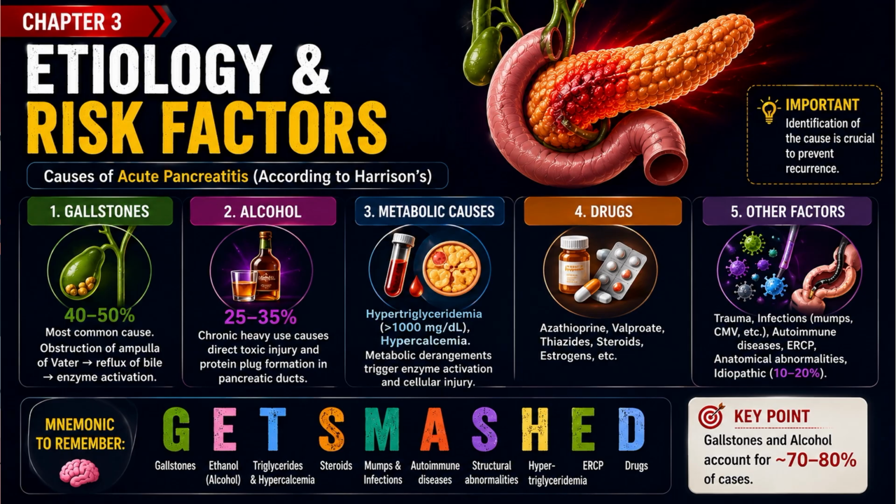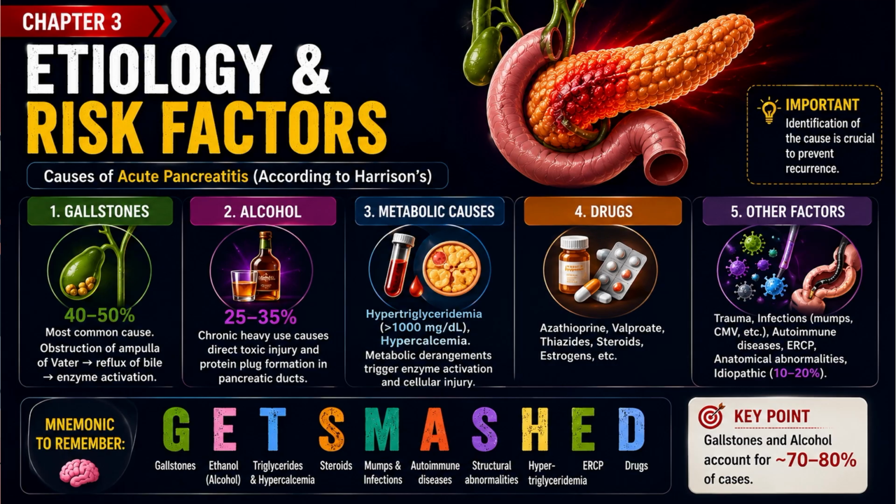Third, metabolic causes. Hypertriglyceridemia above 1000 mg per dL and hypercalcemia also lead to pancreatitis. Metabolic derangements trigger enzyme activation and cellular injury. Fourth, drugs like azathioprine, valproate, thiazides, steroids, estrogens, etc. And cause number 5, other factors like trauma, infection like mumps, cytomegalovirus, autoimmune disease, ERCP, anatomical abnormalities, and idiopathic causes accounting for 10 to 20% of the cases. Important point is identification of the cause is crucial to prevent recurrence.